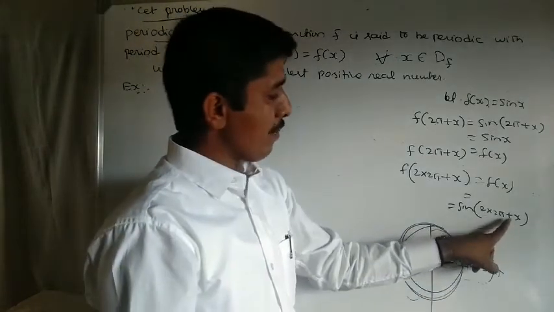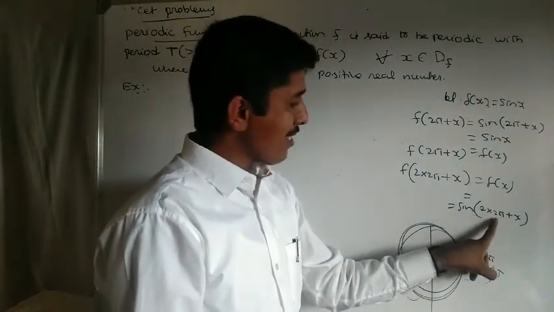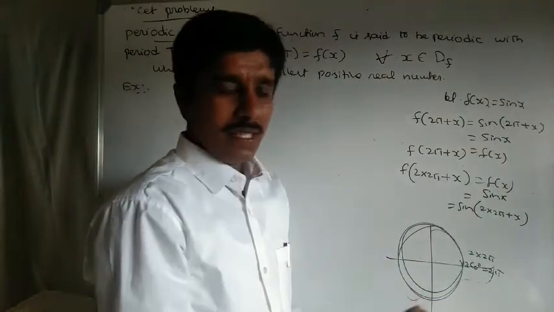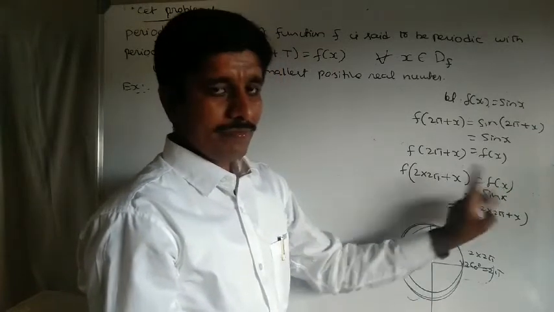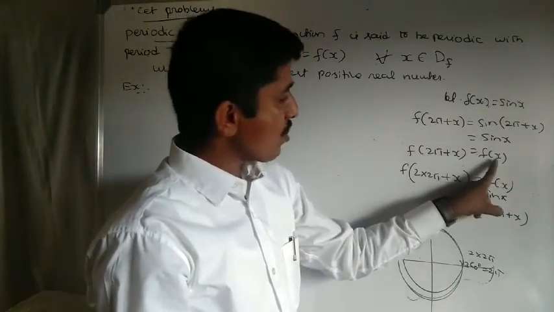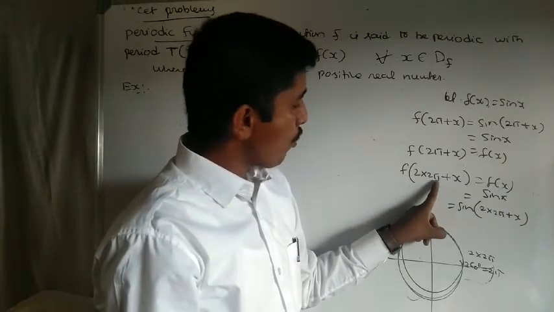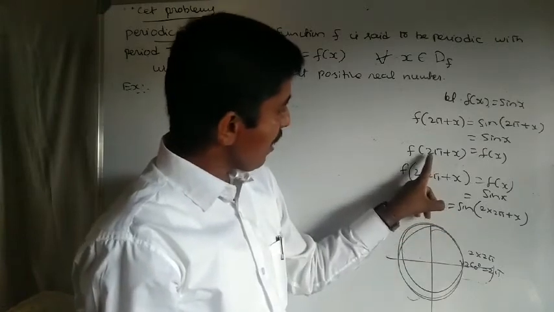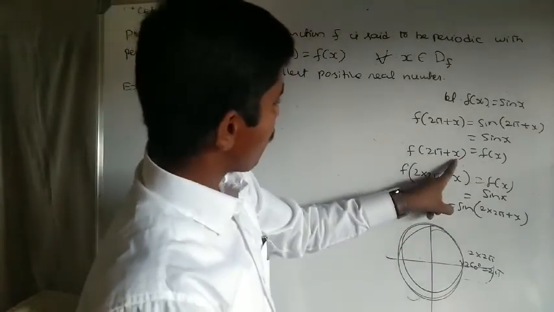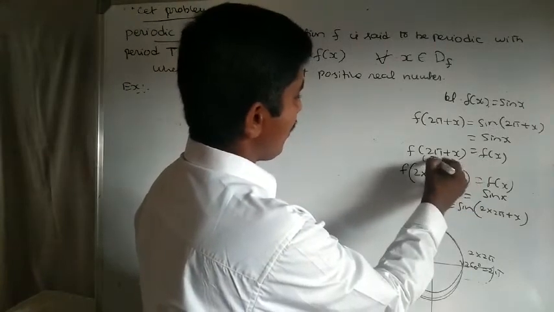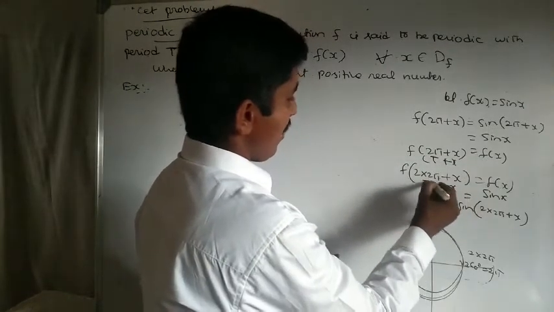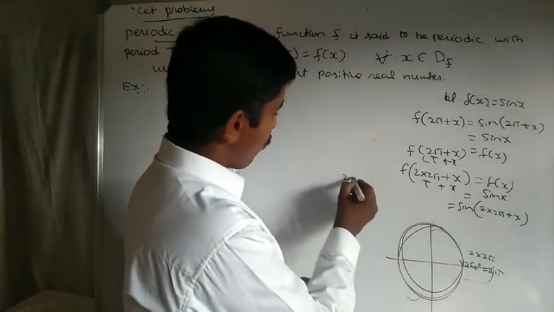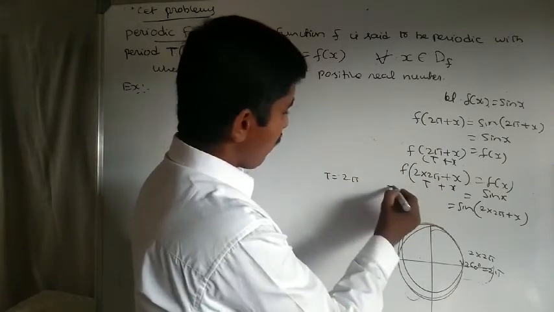Taking 2 into 2 pi plus theta, the angle is in the first quadrant, so sin of 360 plus theta is sin x. So f of 2 pi plus x equal to f of x, and f of 2 into 2 pi plus x equal to f of x. This is of the form f of x plus t equal to f of x, where t equals 2 pi or 2 into 2 pi, that is 4 pi.